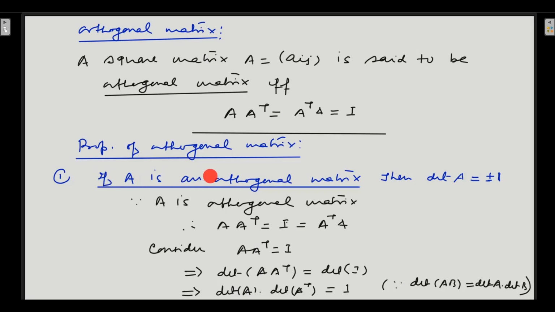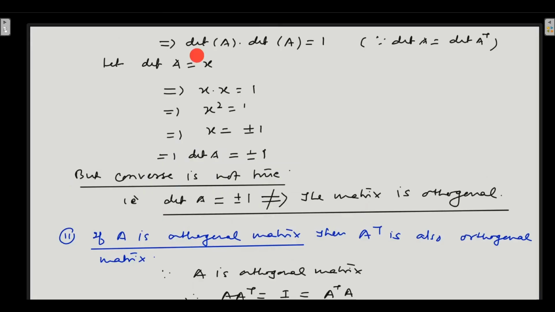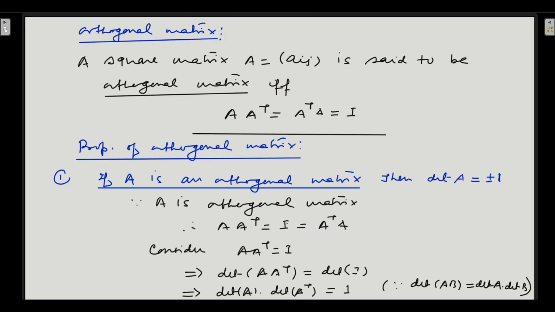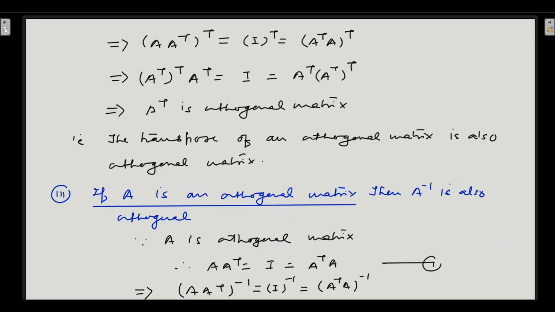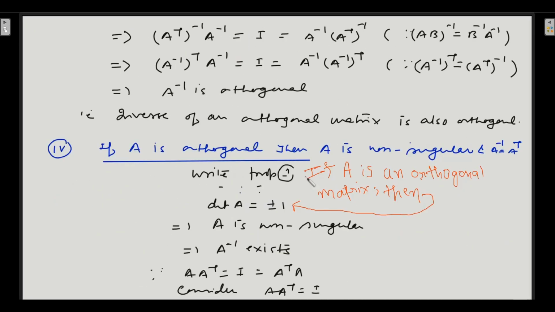So if A is an orthogonal matrix, then determinant of A is equal to plus minus 1. This we have already learned, and we have learned the proof also. This was the proof which I had already discussed in the previous lectures. This much long was the proof. So if the matrix is orthogonal, then its determinant is plus minus 1.